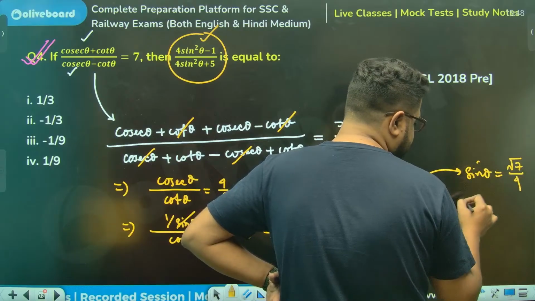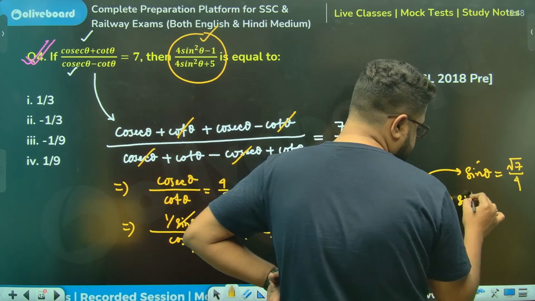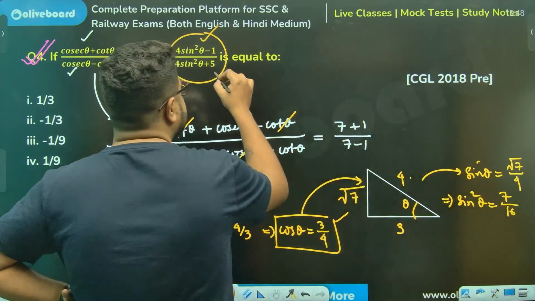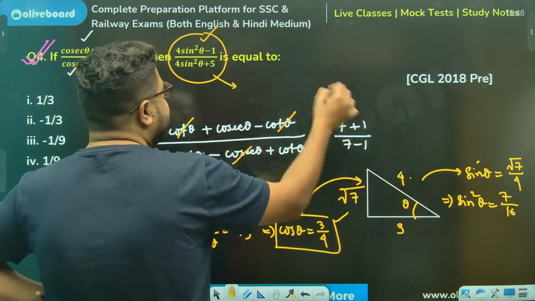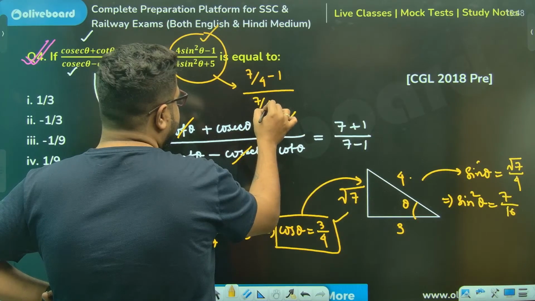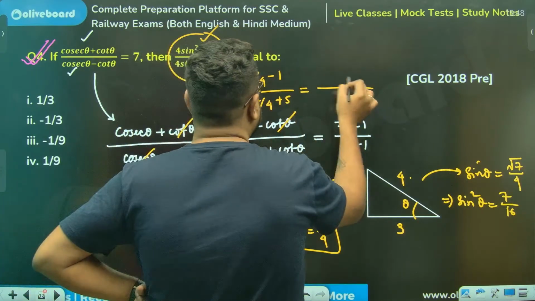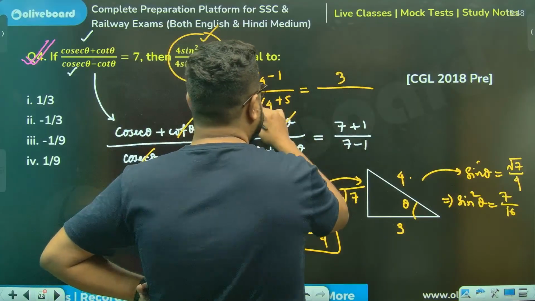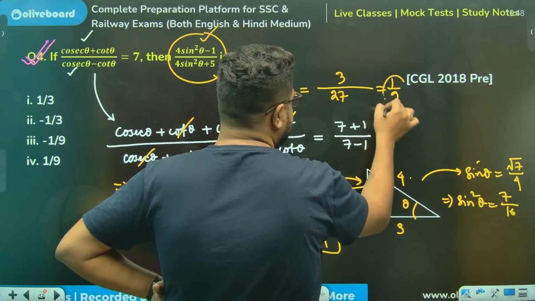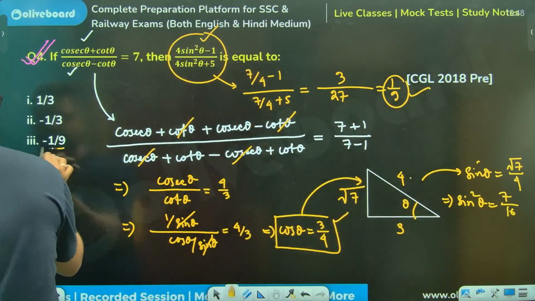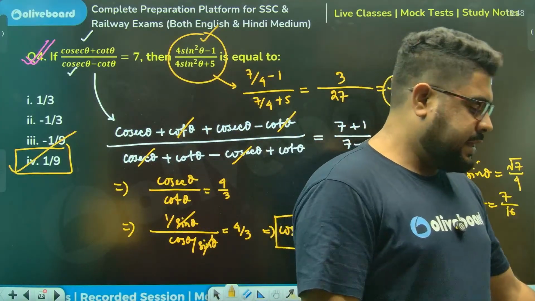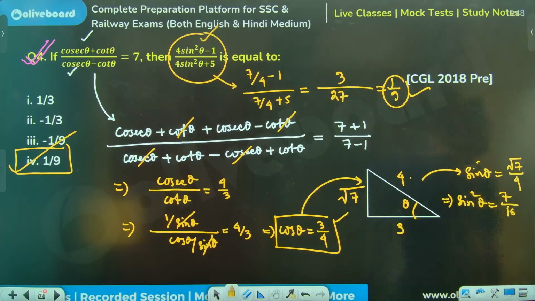So sine square theta will be 7 by 16. Put the value, sir. 4 sine square theta will be 7 by 4. So 7 by 4 minus 1, 7 by 4 plus 5. So 7 minus 4, that is 3, and 7 plus 20, 27. So 1 by 9 is most definitely your correct answer. Option number 4, sir. Vineet has given us the absolute correct answer.